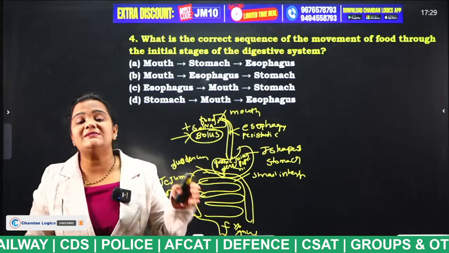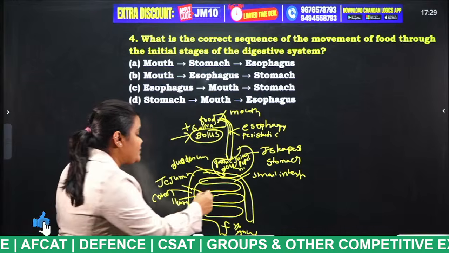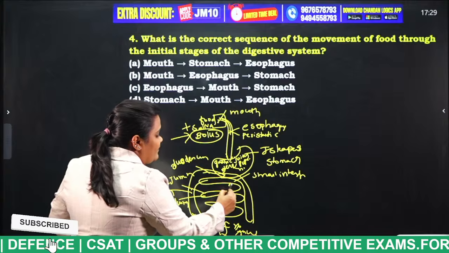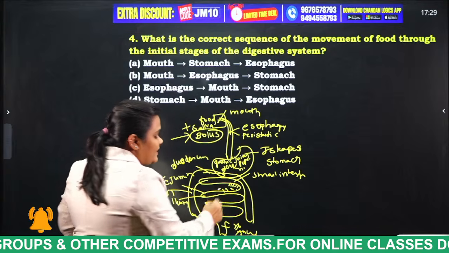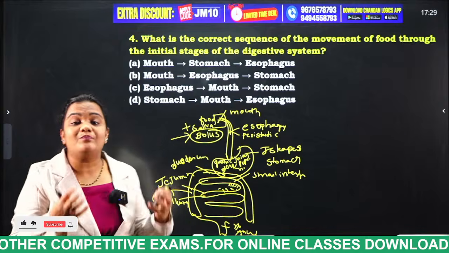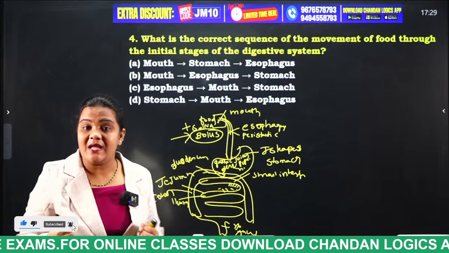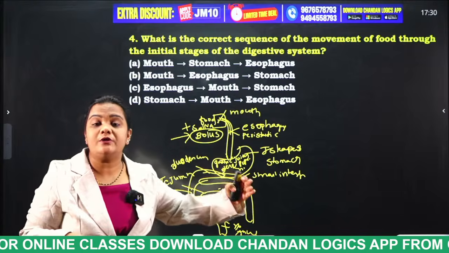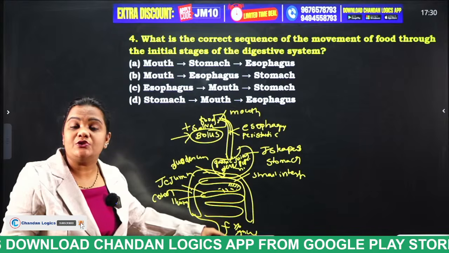So, what happens in the jejunum, students? In the jejunum, villi-like structures are present. These villi-like structures will absorb the nutrients from the food and let those nutrients enter into the bloodstream, and finally it enters into the ileum.